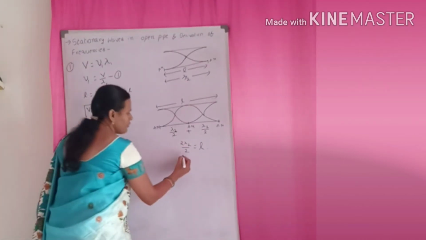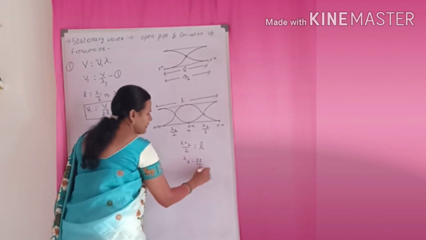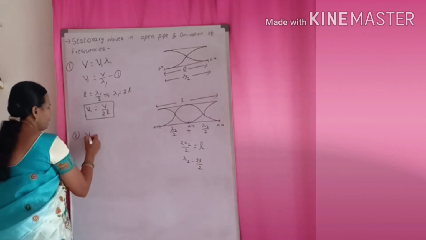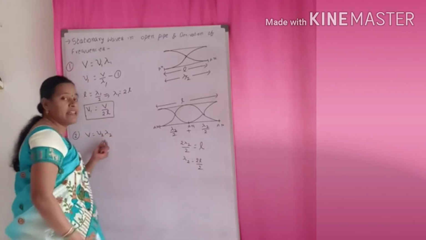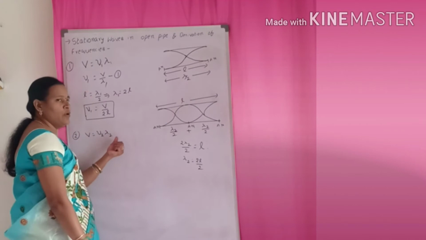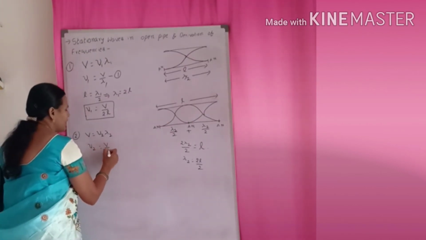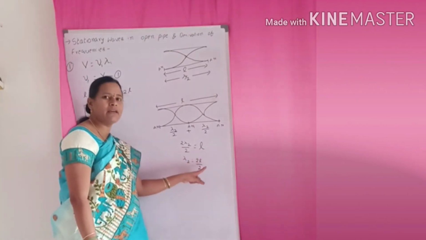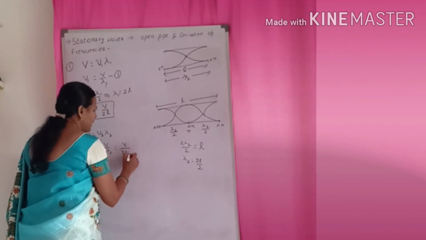So now what do we get? Lambda 2 is equal to 2L by 2. So for the second one, V is equal to nu 2 lambda 2. Why am I writing the second? This is the second harmonic. That's why I am writing nu 2 lambda 2. Then nu 2 is equal to V by lambda 2. But here lambda 2 is equal to 2L by 2.